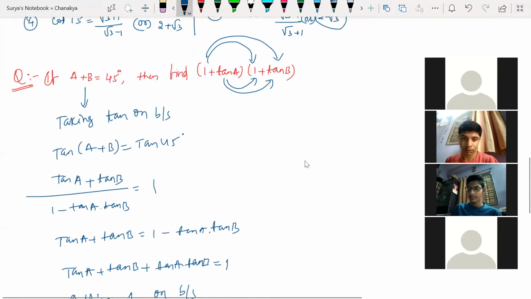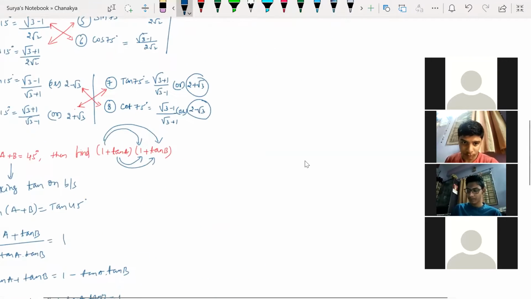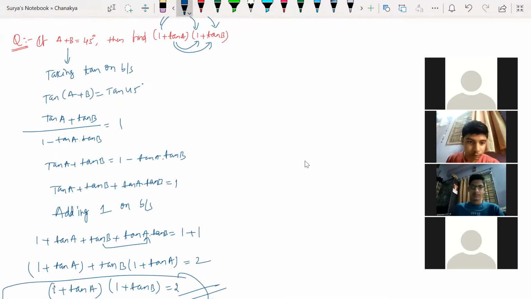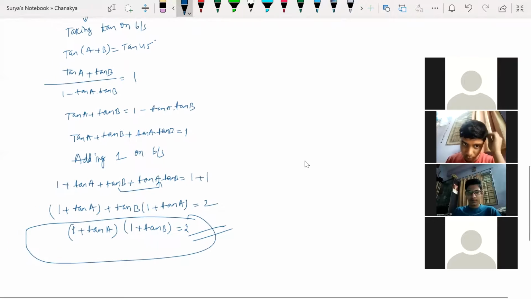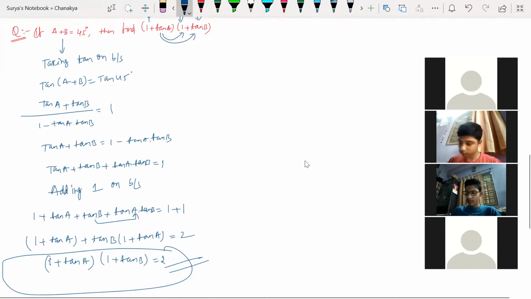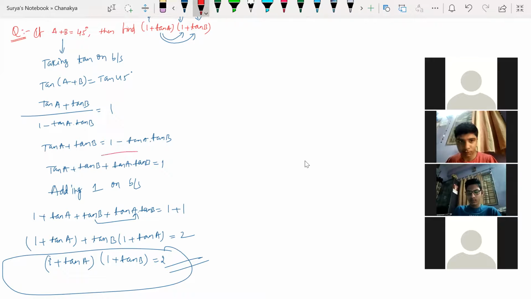Understood? So 2 is the answer. Any doubt, guys? Any doubt? This is what we need here: 1 plus tan A into 1 plus tan B. This is what we need actually. Yes or no? Any doubts, children? No, sir. Understood? Clear? Till this we got correct only. Till this I got an absolutely right answer.